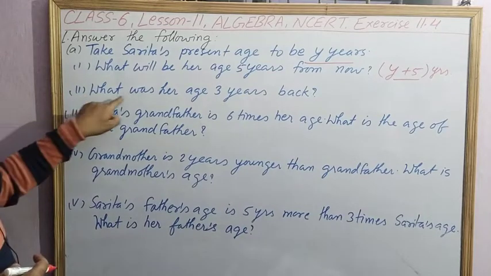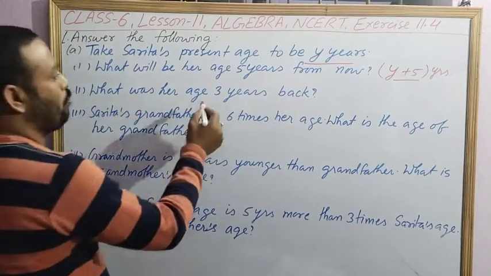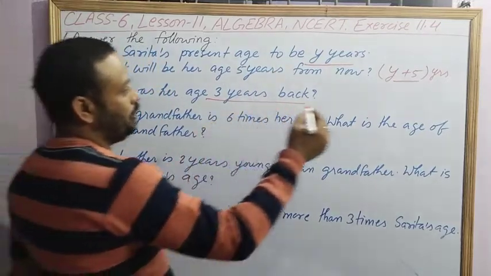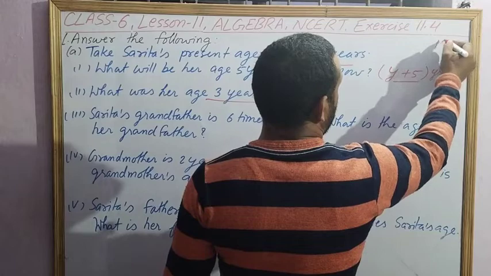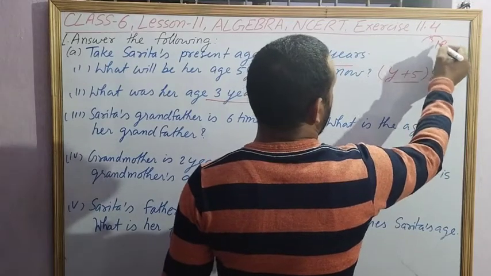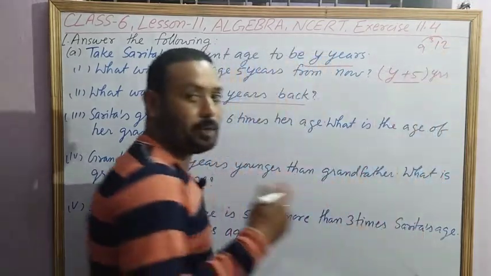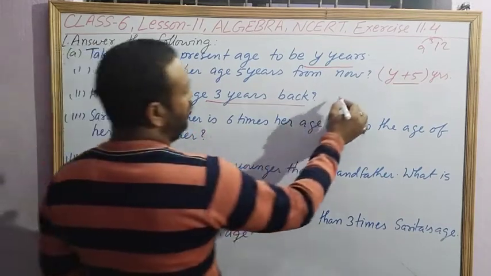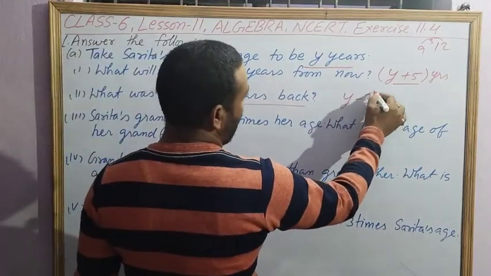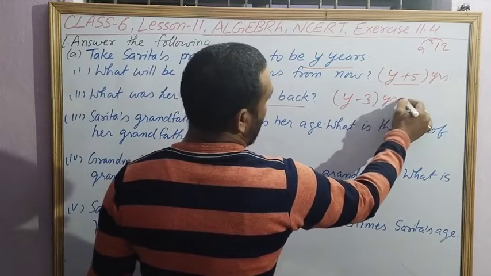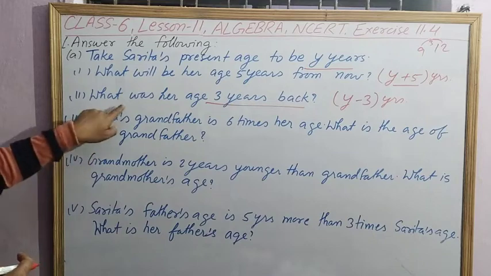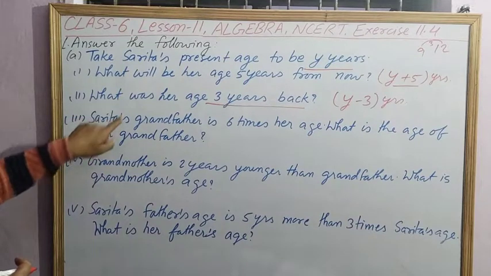The second one is, what was her age 3 years back? 3 years back means if her present age is 12 years, 3 years before will be how much? 12 minus 3, that is 9 years. We will subtract. So here in the second question, you will subtract 3 from her present age. So y minus 3 will be her age 3 years back.